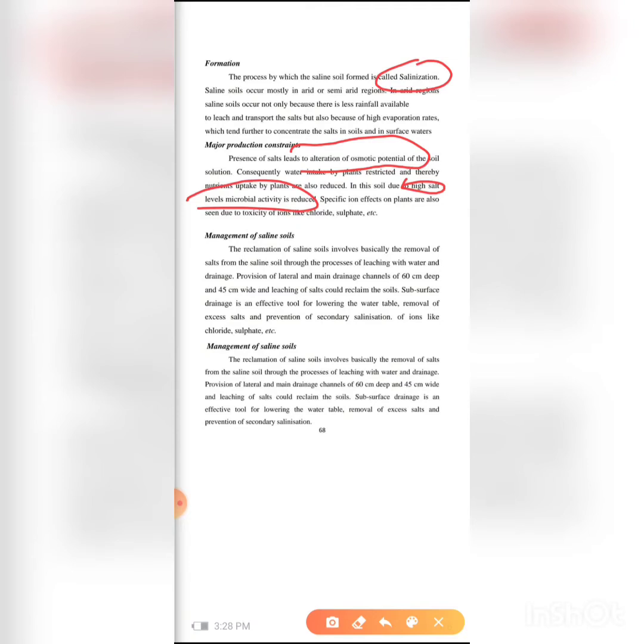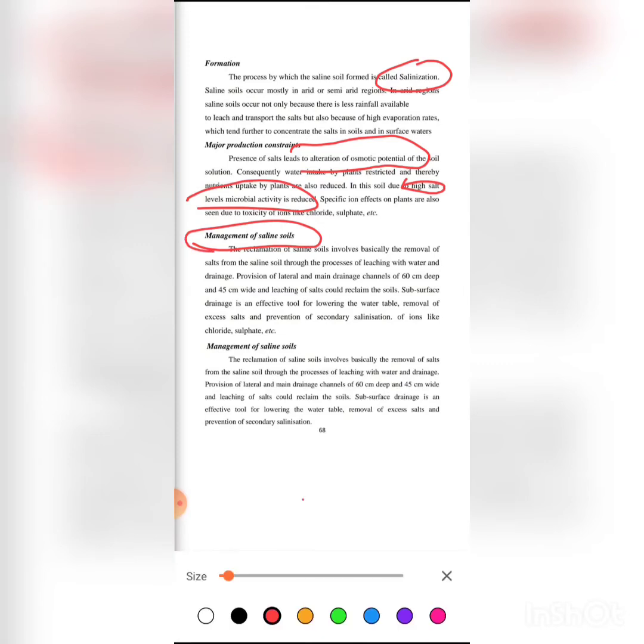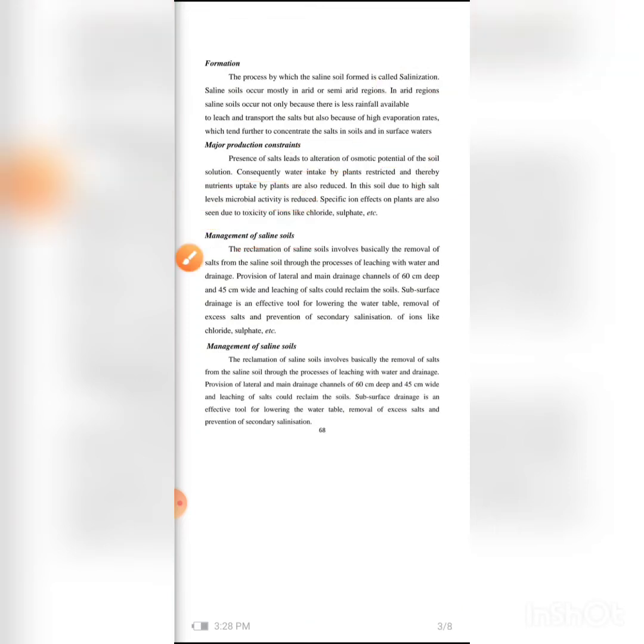Next, we will see what the management of saline soils is. So how to manage the saline soil? The reclamation of saline soil basically involves the removal of salt from the soil through the process of leaching. How can we reclaim it, or how can we neutralize this saline soil, how to eradicate this problem? That is easy. Saline soil is a base, so for its removal, chemically we should add an acid to remove this base.